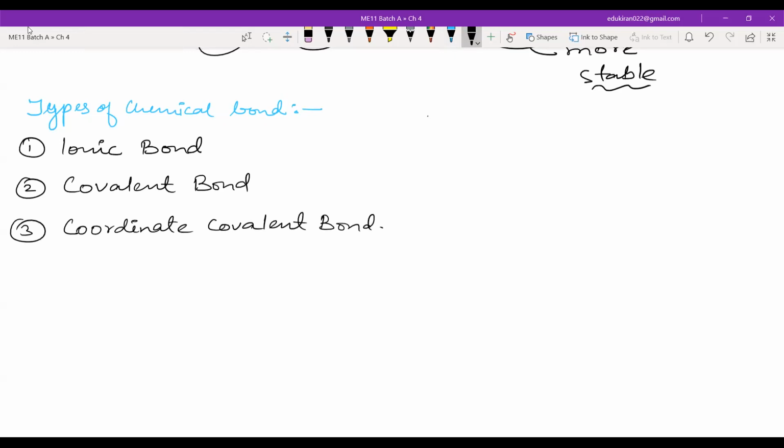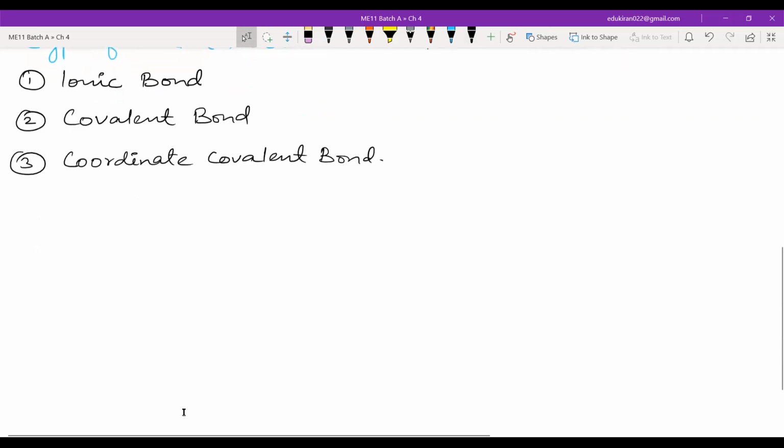We know that ionic bond is formed by the complete transfer of electrons between two combining atoms. So first we'll write the ionic bond. It is also known as electrovalent bond.